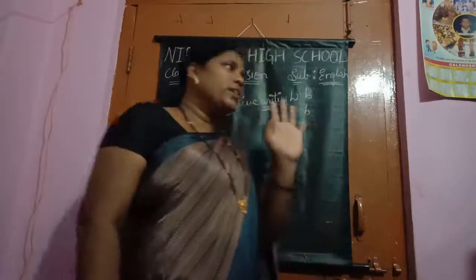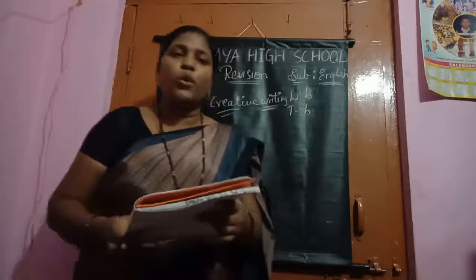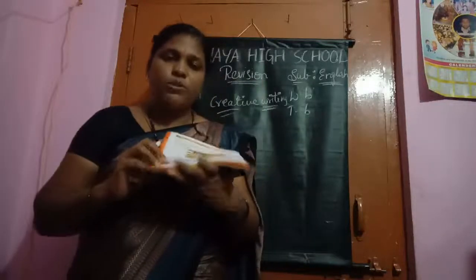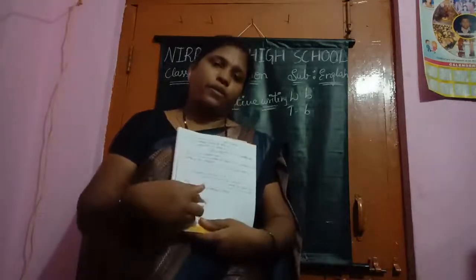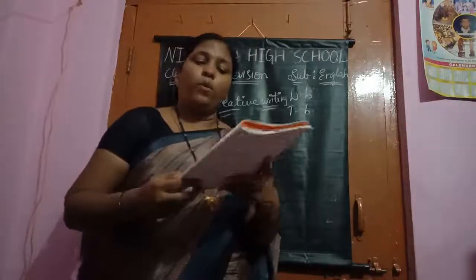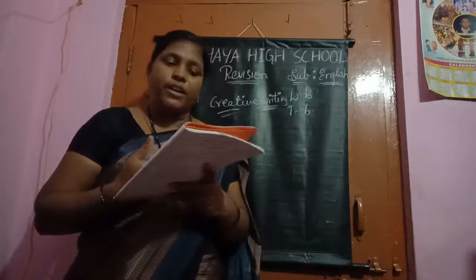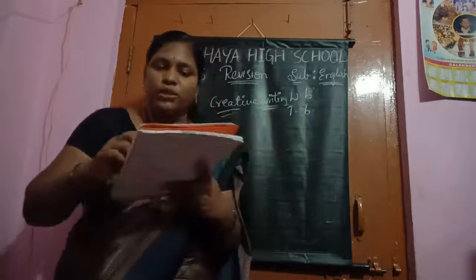Okay, children. See here, what is there here? Creative writing. What is there in the first module? One, creative writing. Everyone open your workbooks and see page number 12. See, by this picture, you should describe this picture and write a paragraph. By seeing the picture, what you can understand, who are there in the picture, how they are, what feelings they are having, all that you can write. Understood, children? First, we are going to write here.